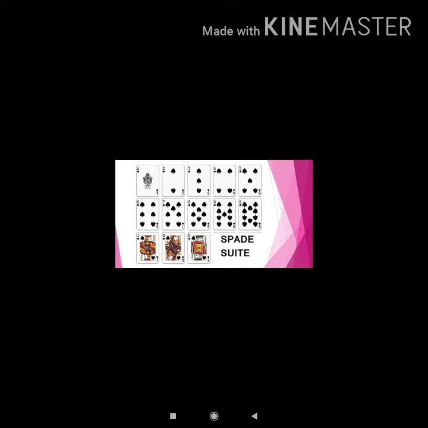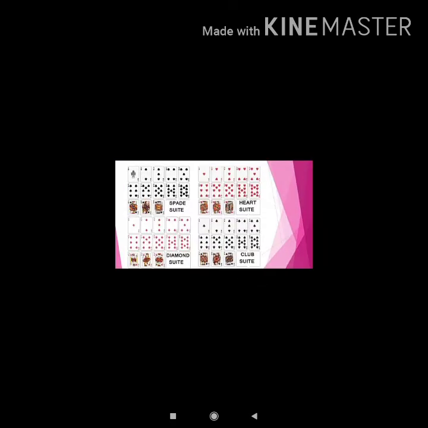And the next 3 cards are J, Q and K. That means J is Jack, Q is Queen and K is King. Jack, Queen and King are known as face cards. So there are 3 face cards in each suit. So in each suit there is one ace card, 9 number cards, 3 face cards.